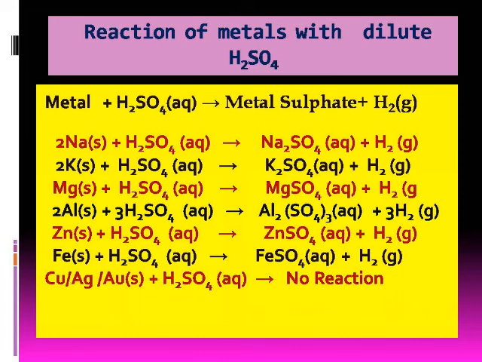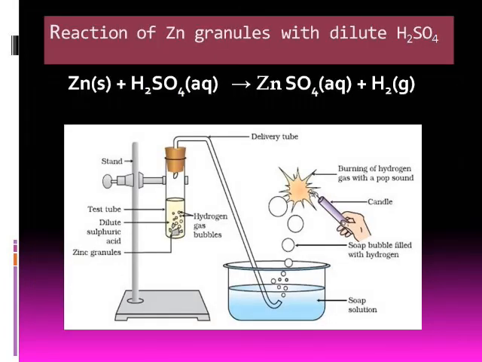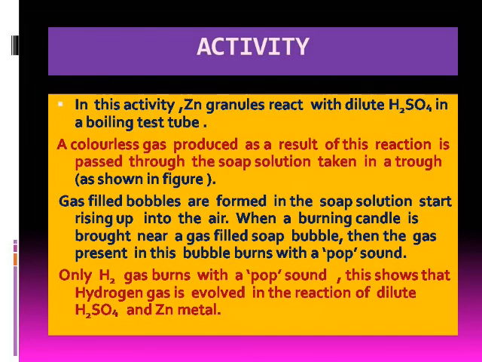Students, you have observed that during the reaction between metals and dilute acid, hydrogen gas is evolved. How will you say that the gas evolved in the reaction is hydrogen gas? For that, we have to perform a chemical test. We bring a burning candle or a matchstick near the mouth of the test tube containing zinc granules and dilute hydrochloric acid.